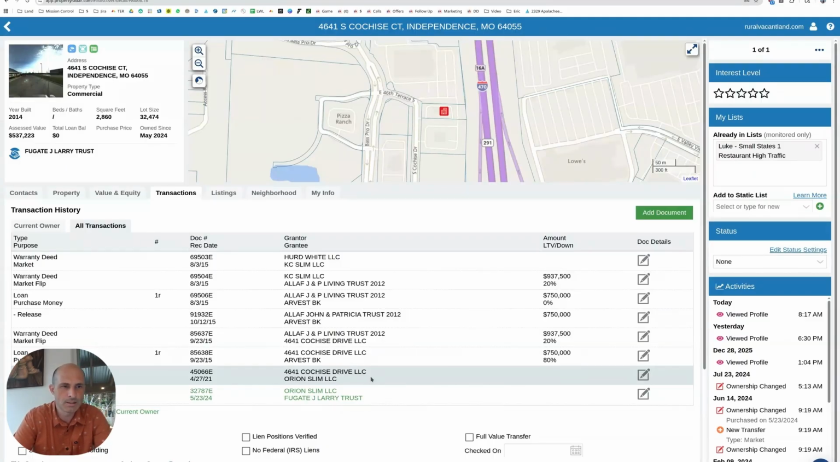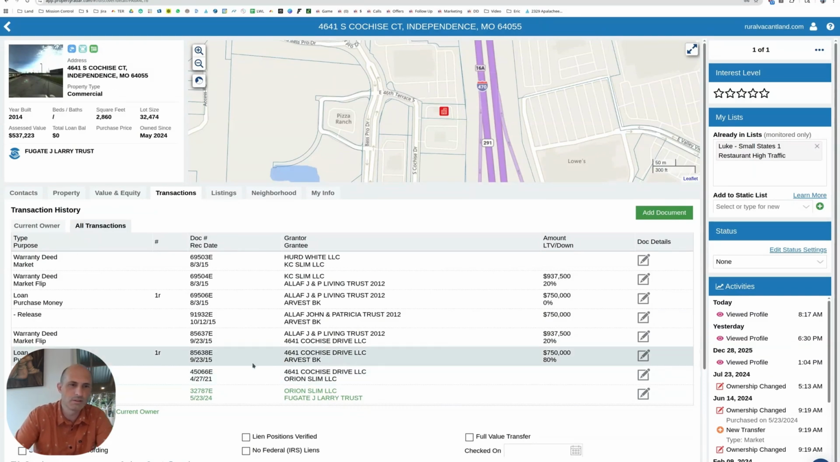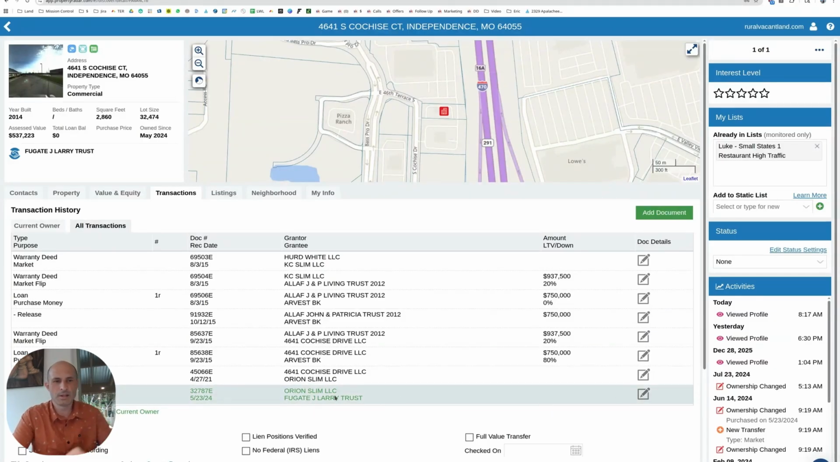These guys bought it by writing down the bank's debt, a short sale. Ryan Slim got it, and then they got Slim in their name. They're probably the ones that went with Slim Chickens and built the Slim Chickens. And then they sold it, did a sale leaseback in 2024. I'm just missing the numbers. Maybe if I downloaded the deeds and stuff, I could figure it out. But they did a sale leaseback, I'm guessing, to this Larry J.